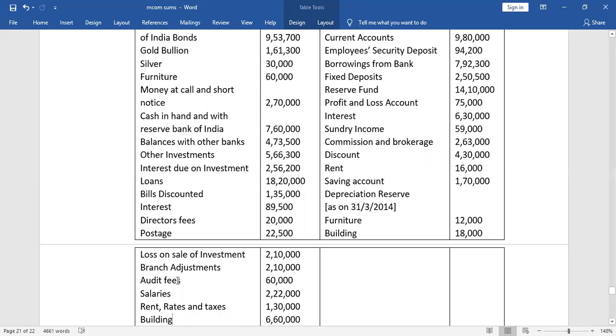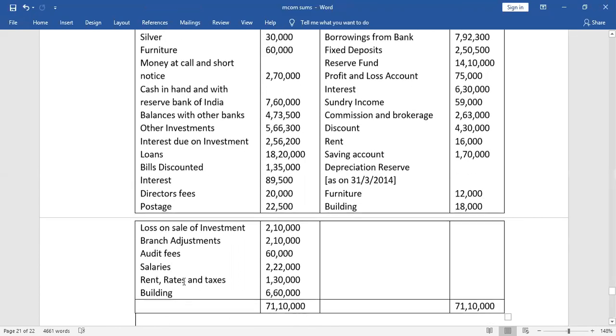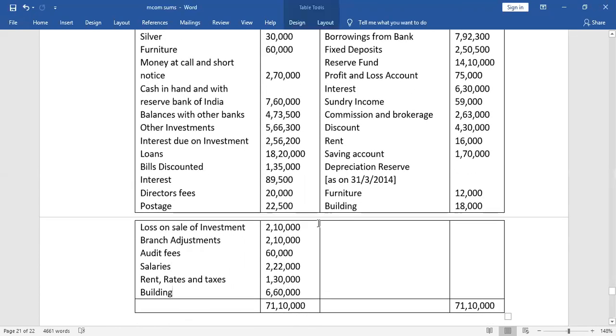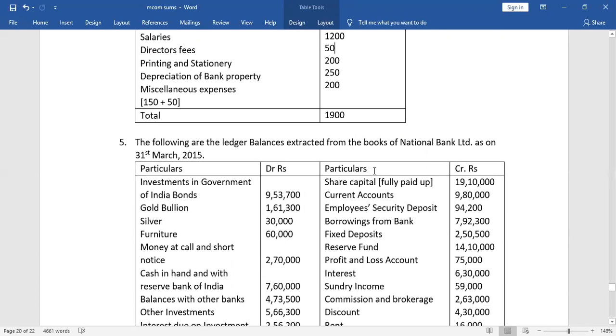Then we have audit fees. It's an expense, and expense we have only of two types: interest expended and operating expense. So this will come in the operating expense. Salary, operating expense. Rent, rates and taxes, operating expense. Then we have building. Building is a fixed asset. Now let us come to the credit side.